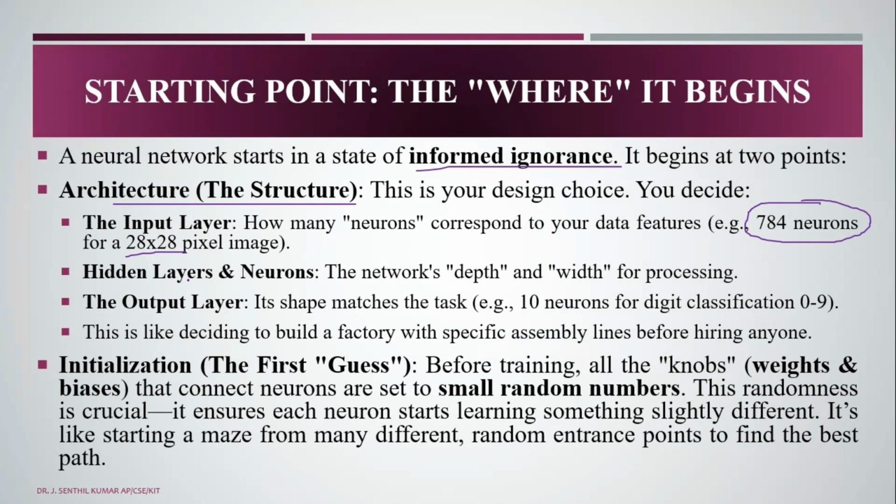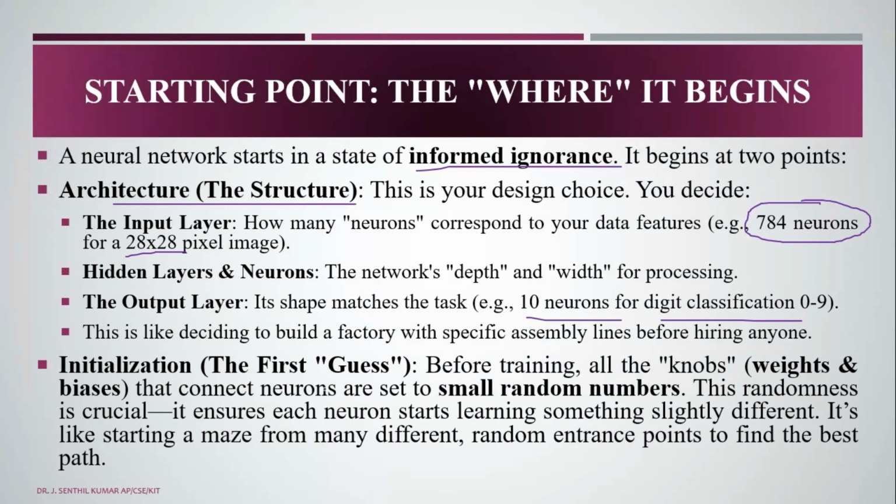The hidden layers and the neurons determine the depth and width of the network's processing, and the output layer's shape matches, like 10 neurons for the digits zero to nine. This is like deciding to build a factory with specific assembly lines before hiring workers.